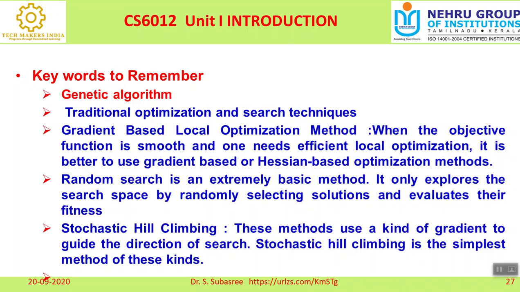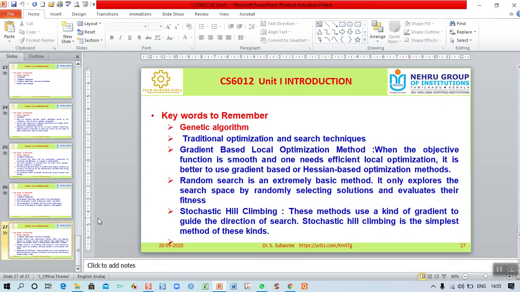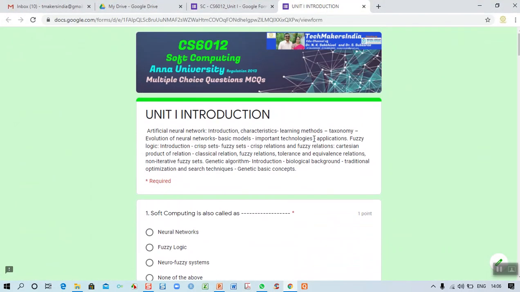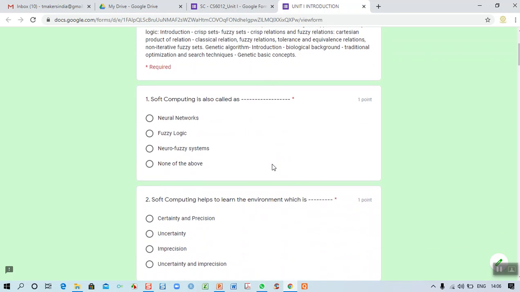Now we will see the MCQ questions related to this first unit. The first unit syllabus topics are mentioned here. As far as this first unit is concerned.